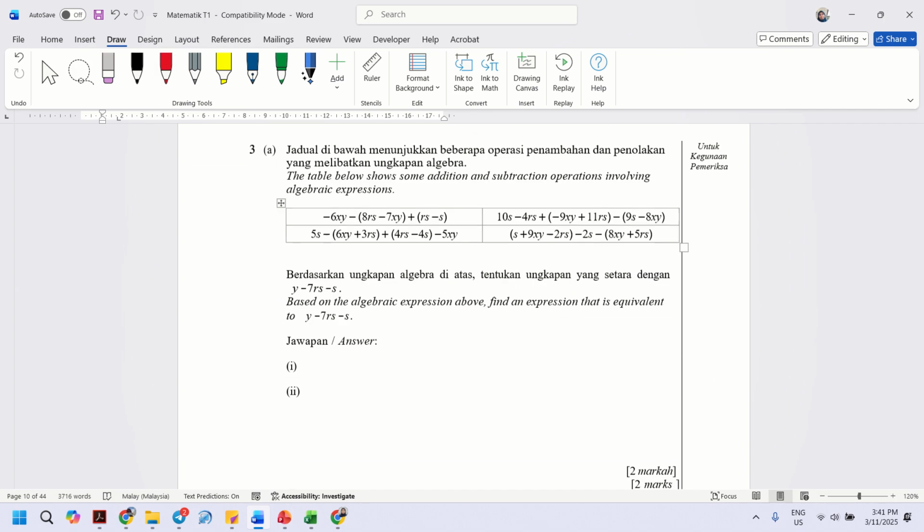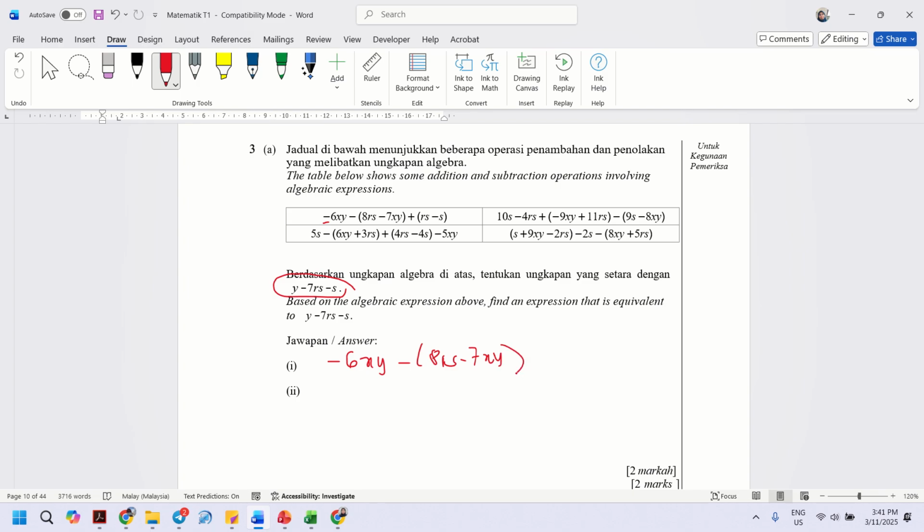Okay, next. Number 3. For this question, you have to calculate. You have to simplify each of the equations given. So the answer is this one. You have to simplify that. It should be y minus 7rs minus s. So let's say negative xy. You have to try and error each question. 8rs minus 7xy.